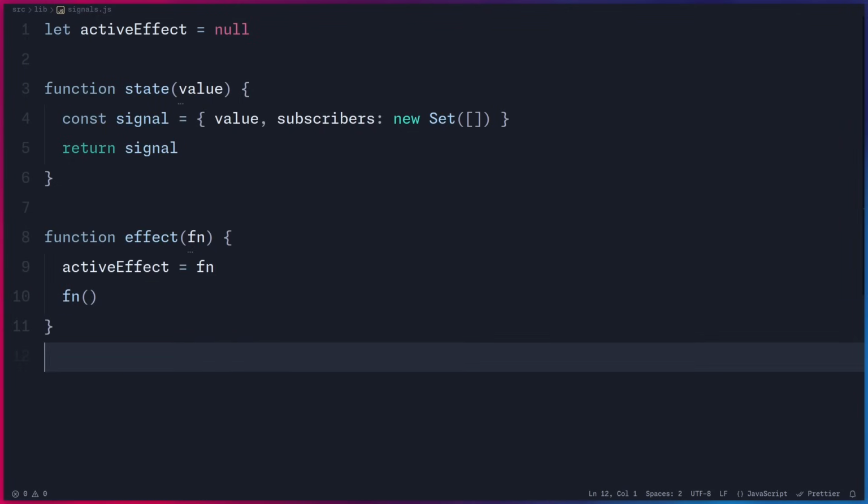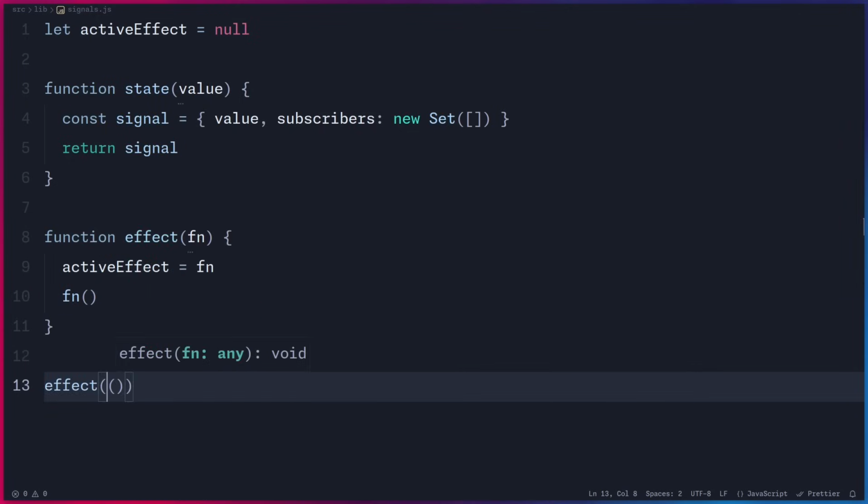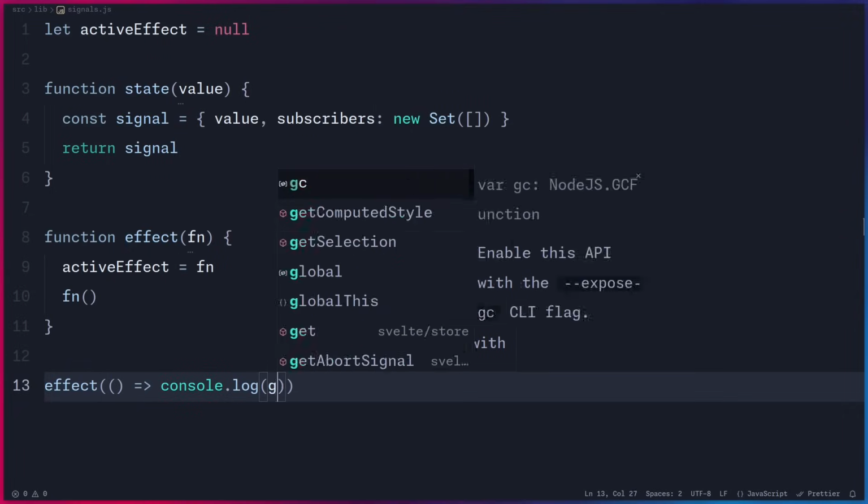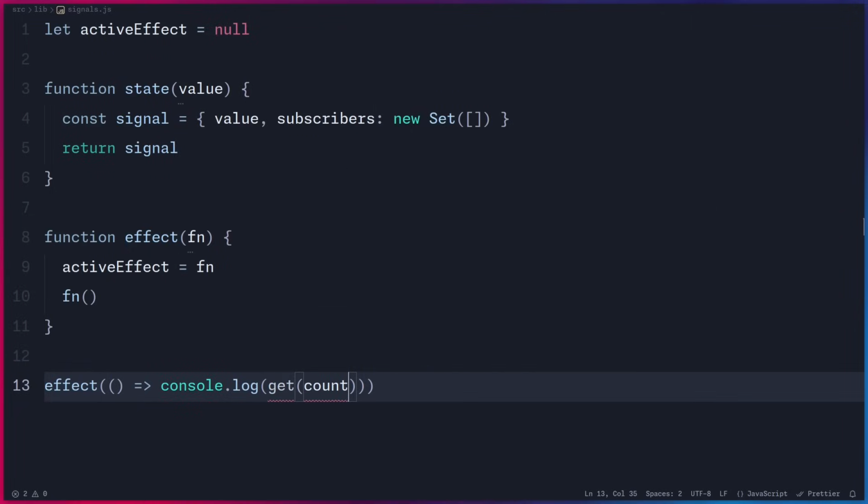So let me explain it so it makes more sense. For example, if we have an effect where we say console.log and then get count, what's going to happen is we're going to push this function to be the currently active effect. And now when this value inside of an effect gets read, it can check, hey, if there's an active effect, like who called me, then it's going to add the effect to the subscribers. And then later, when we update the value, we can notify the subscribers.